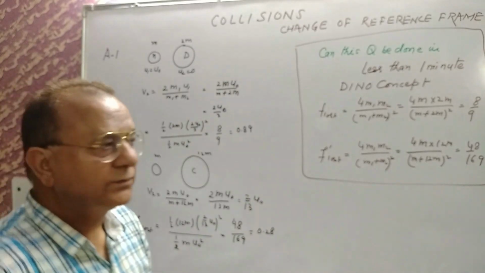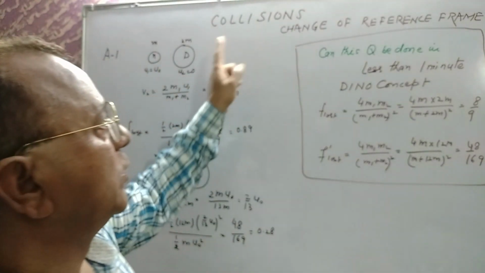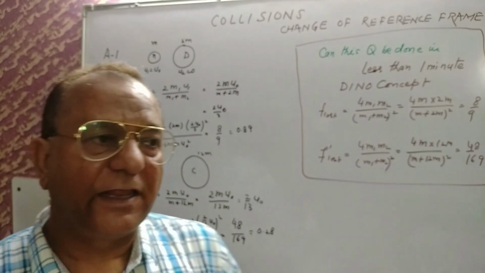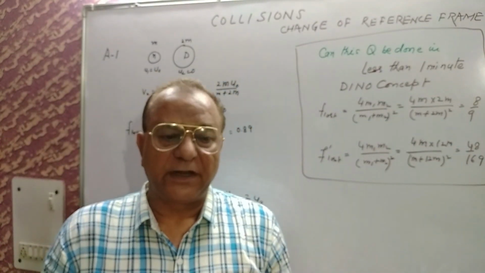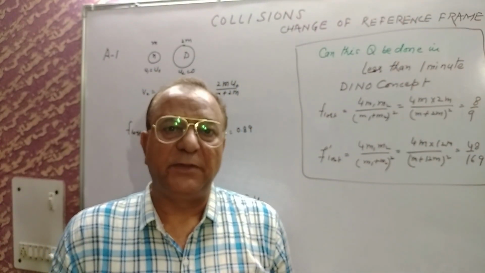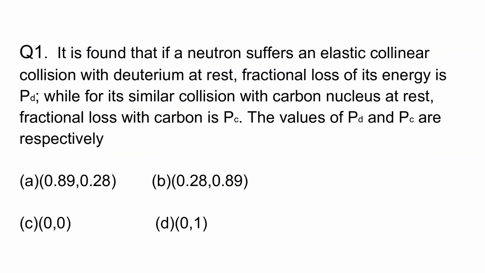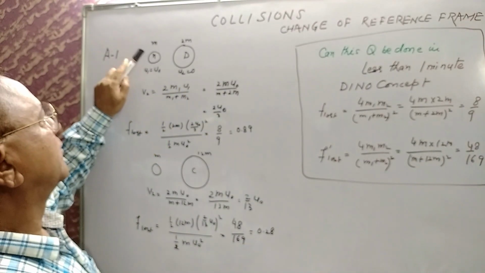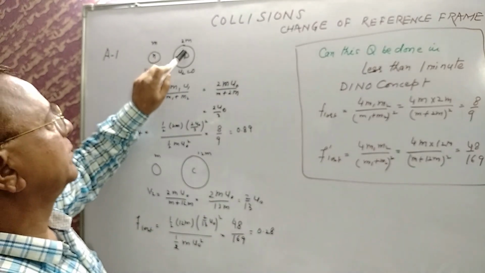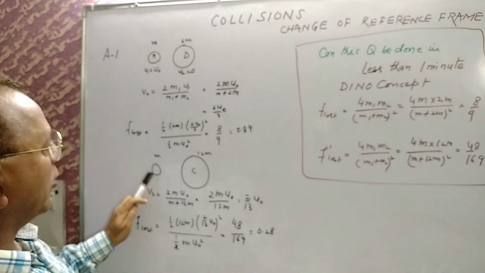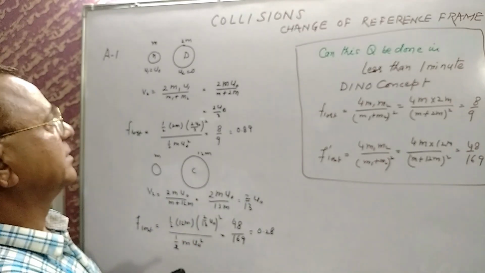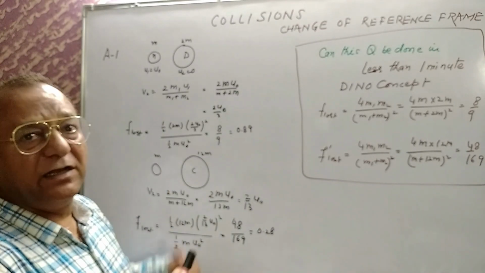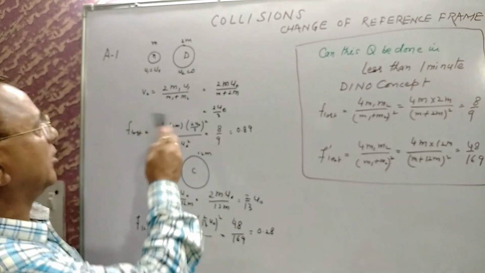Okay students, this is my second lecture on collisions. In this lecture, I have taken up some recently appearing questions in the examinations JEE and NEET. In 2018, there were two parts. First, a neutron was striking deuterium and then a neutron was striking a carbon nucleus. You have to find the fraction of energy lost.